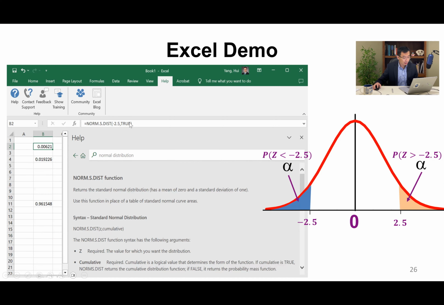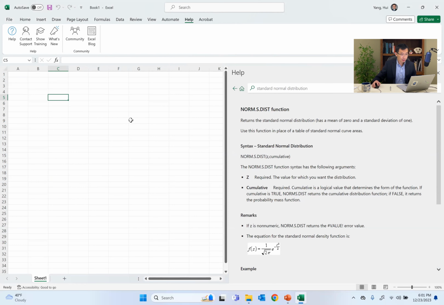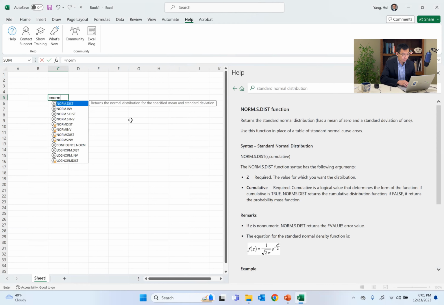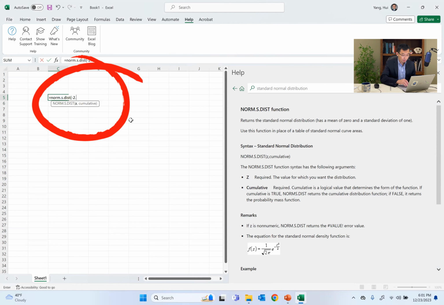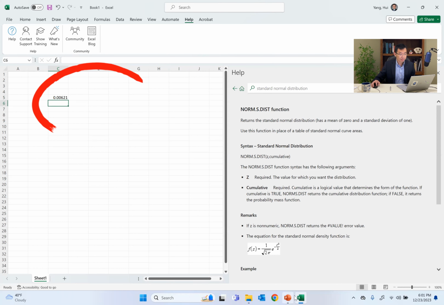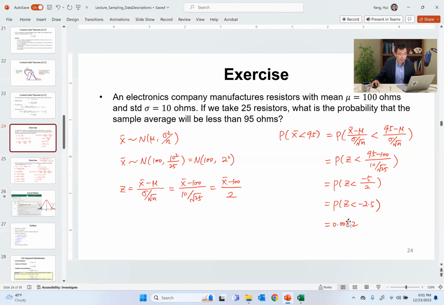Now let's do an Excel demo for how to get the normal critical values. It will equal NORM.S.DIST, then we have z equal to minus 2.5, and cumulative is true. So it's a left tail. It's 0.00621. So this is exactly 0.0062.